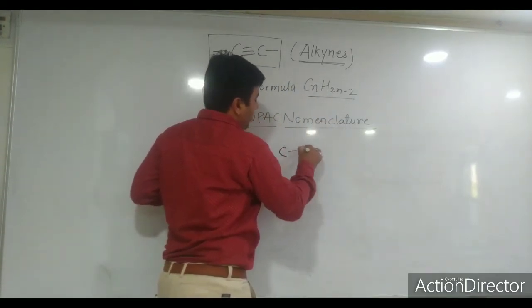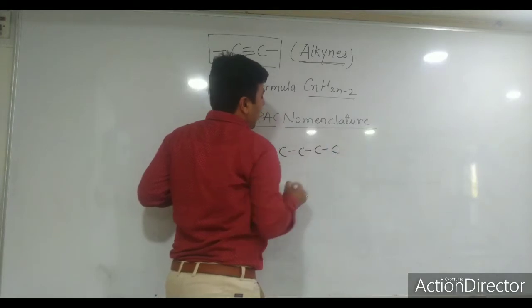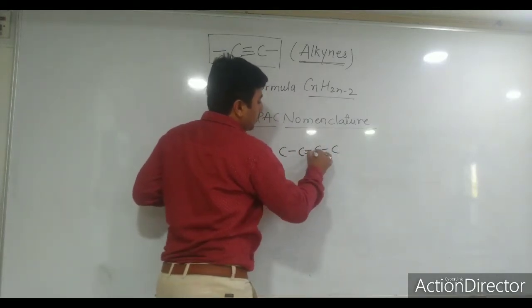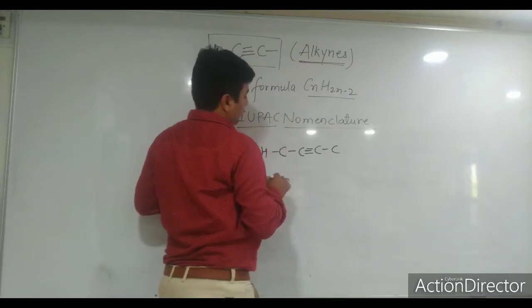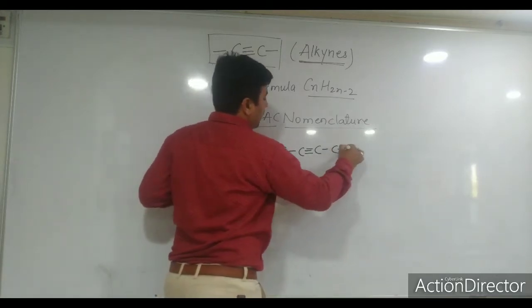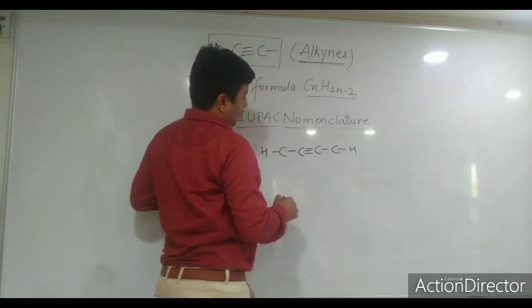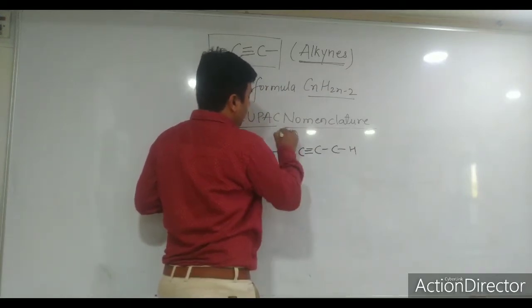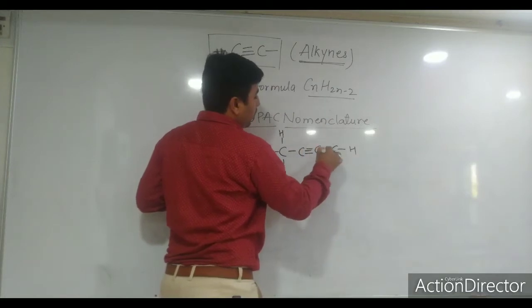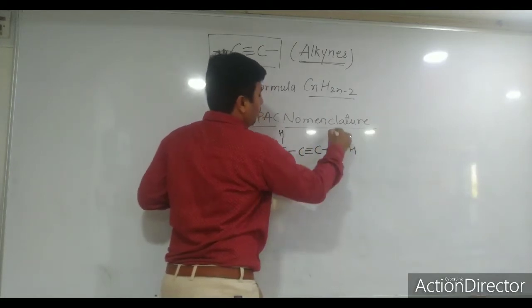Just suppose here I am taking 4 carbon atoms, and between the middle carbon atoms there is a triple bond, with one hydrogen here and one hydrogen here. You can see 1, 2, 3, 4.